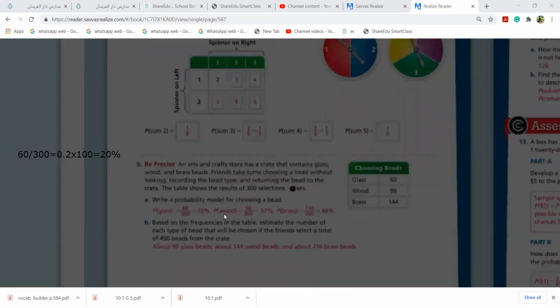See, they wrote here 60 over 300 multiply by, they did not write multiply by 100, but it is actually multiply by 100, you get 20%. 96 over 300 multiply by 100, I get 32%. And same thing with brass.